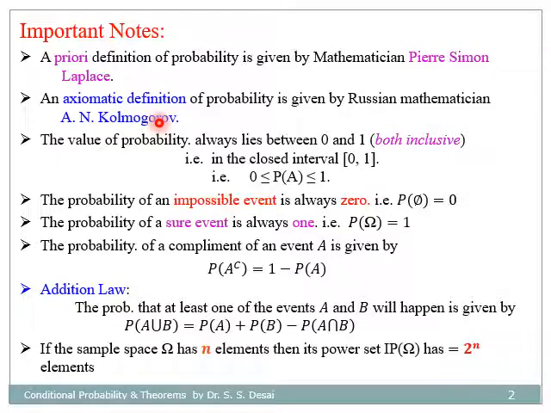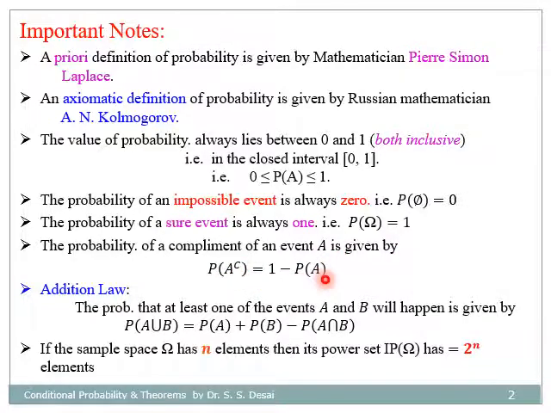N. Kolmogorov. The value of probability always lies between 0 and 1, both inclusive, that is, in the closed interval [0, 1]; 0 ≤ probability ≤ 1. The probability of an impossible event is always 0, that is, P(φ) = 0. Probability of a sure event is always 1, that is, P(Ω) = 1. Probability of the complement of an event A is given by P(A complement) = 1 − P(A).